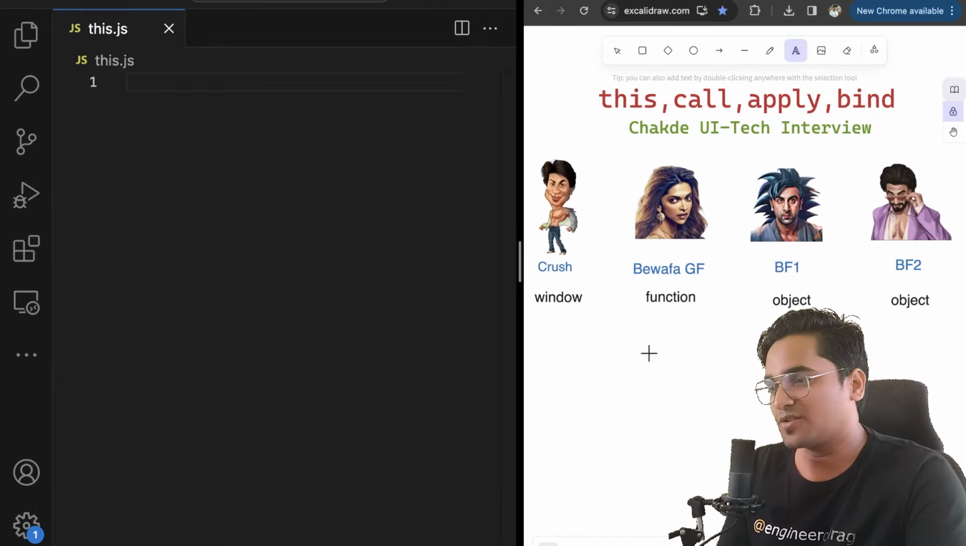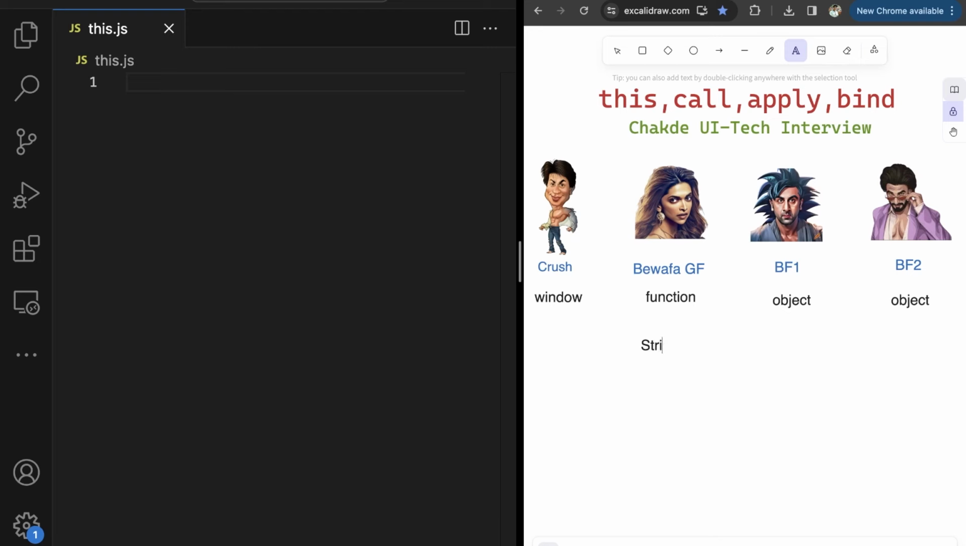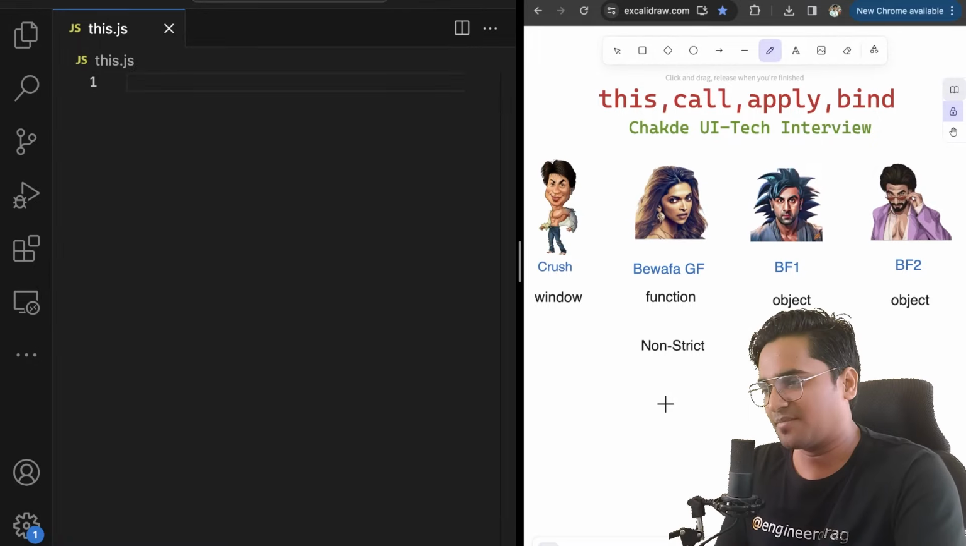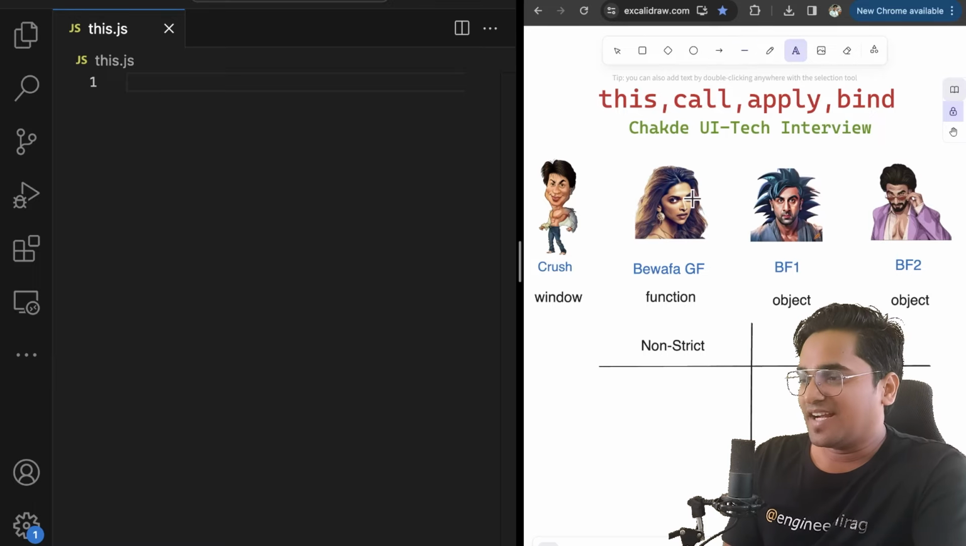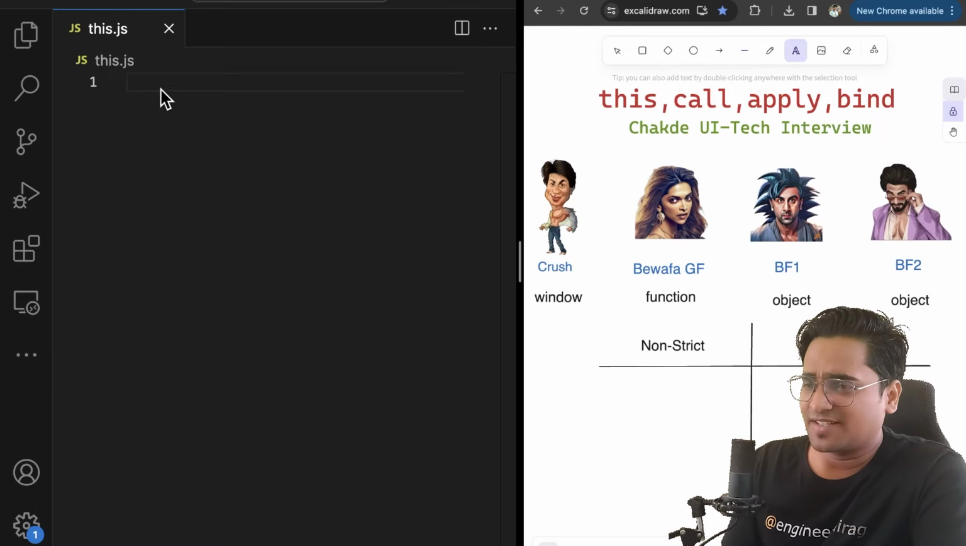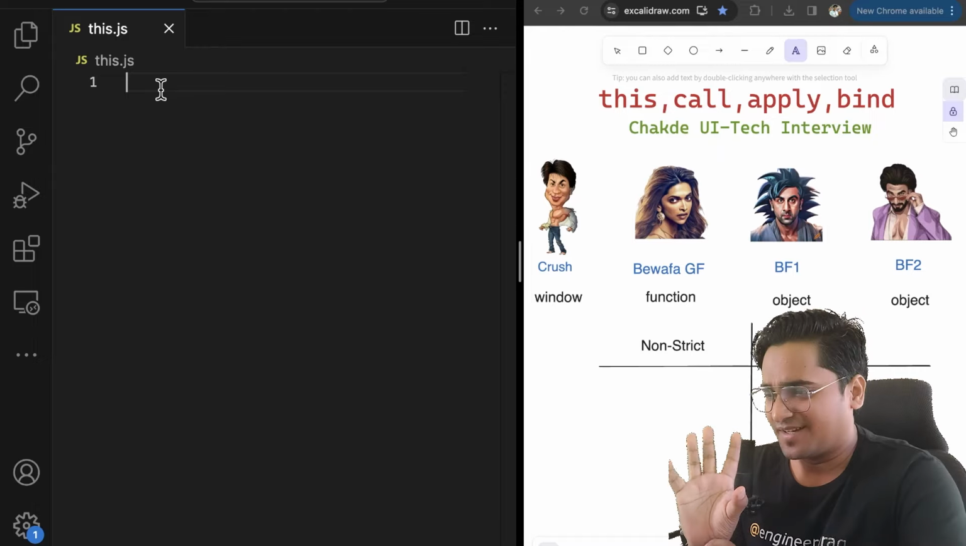Before that, let me also create a small distinction, which is non-strict mode and strict mode, which will help you remember this entire love story easily once we are done till the end. So we'll talk about something in strict mode, something in non-strict mode. Maybe I can make it better. It looks so ugly. Okay, I think that's a better one. Okay, cool. So with that, let's start with the love story of the bewafa girlfriend.